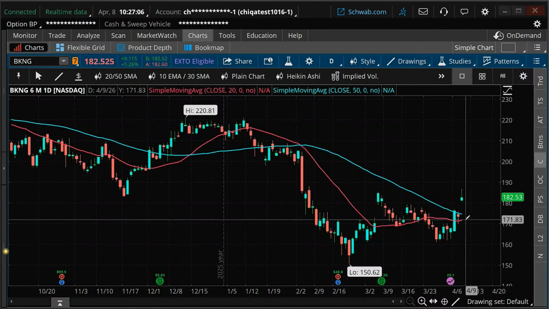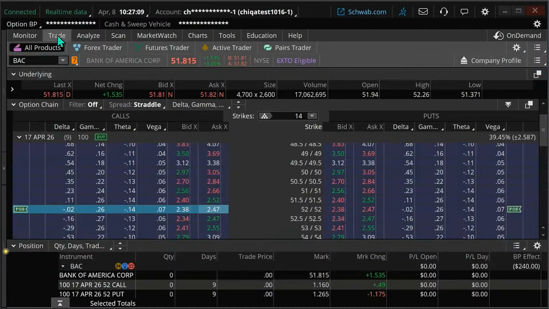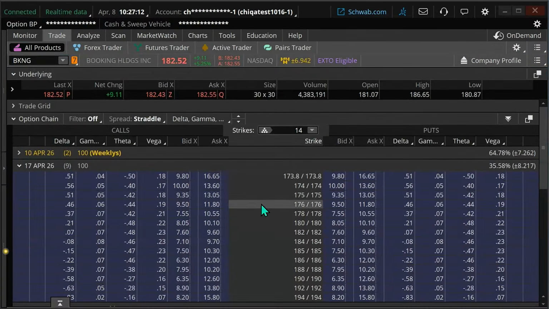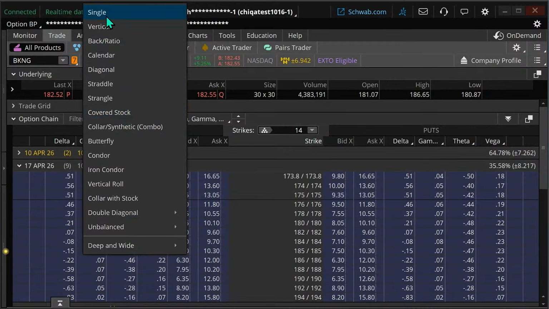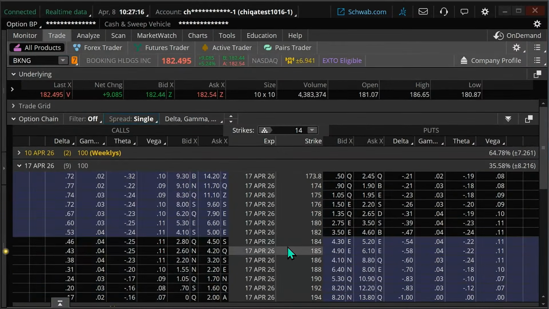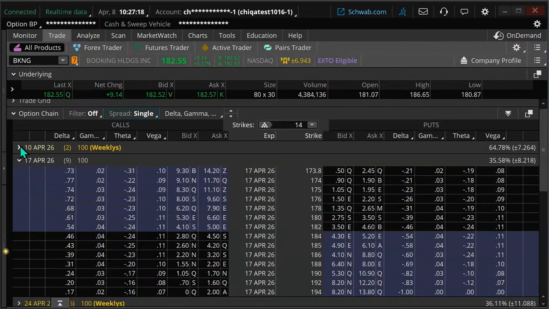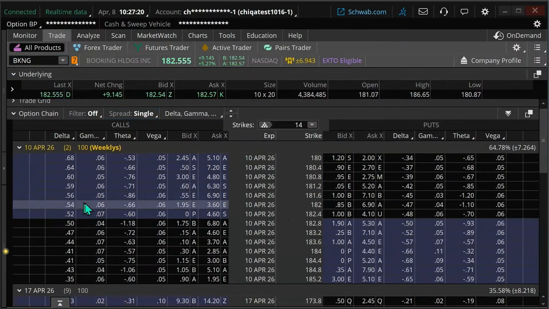What happens to the options in that case, though? Well, let's look. Here's Booking. Let me get out of the straddle and just look at single options. What you end up with a lot of times is these weird strike prices. You see this 180.8 for the strike price, 181.6.